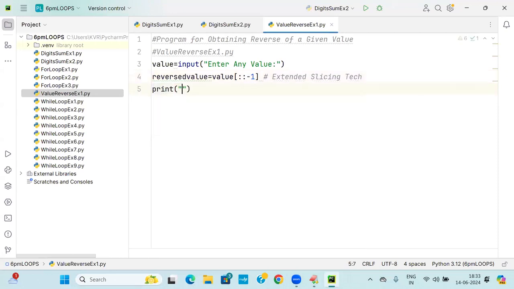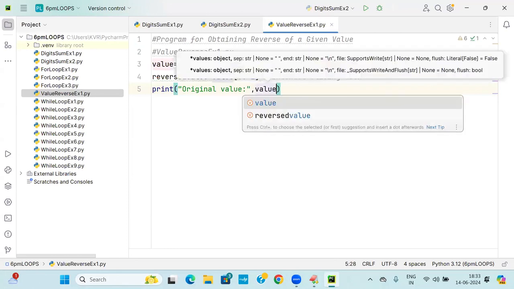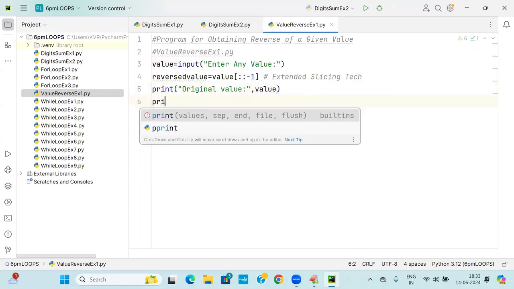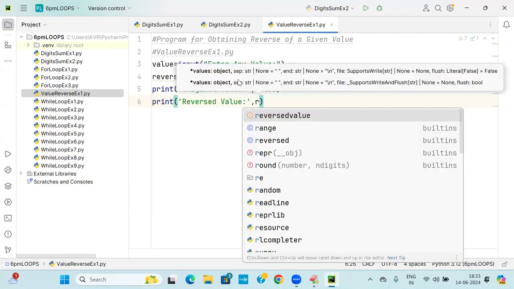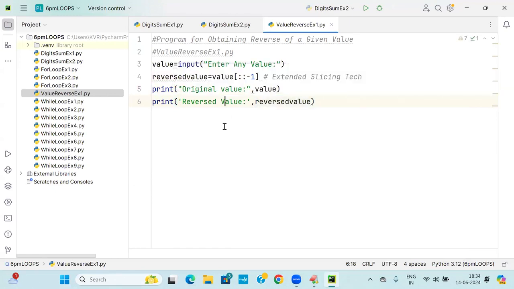What should I do now? I am printing the original value. I will write: original value, comma, value. Next is the reversed value: reversed value is equal to reversed value. Try to run it.